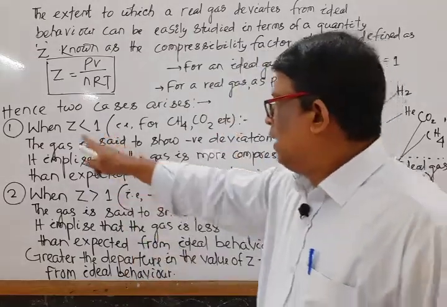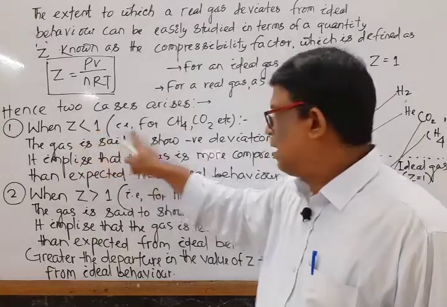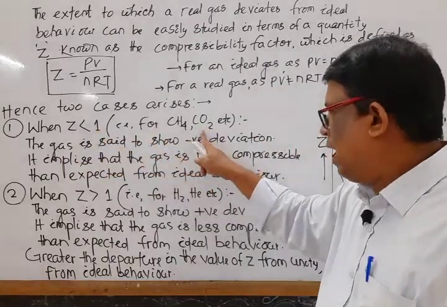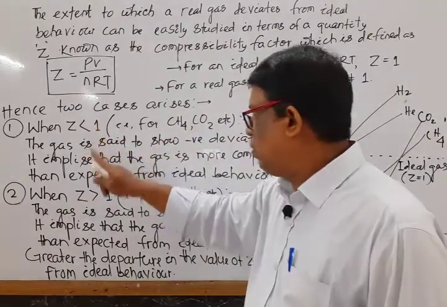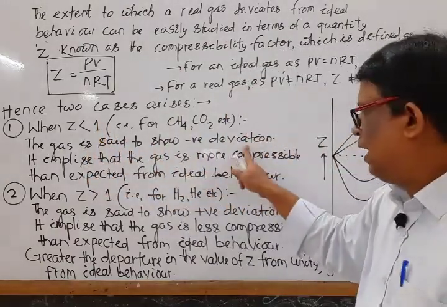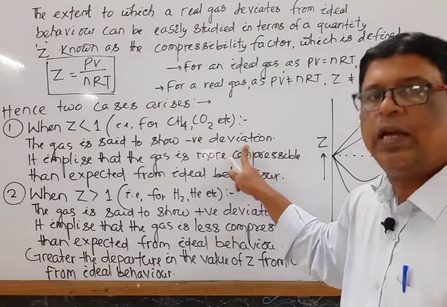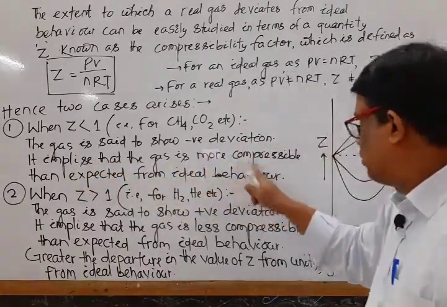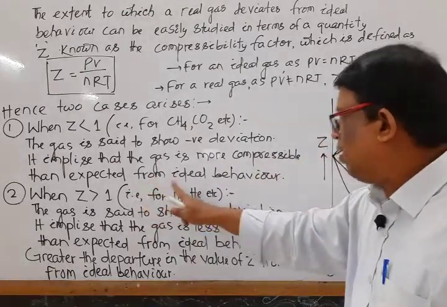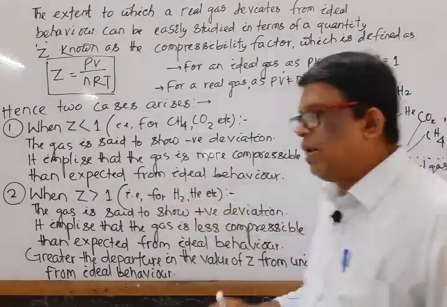If Z is less than 1, this is the case for gases like carbon dioxide, methane. If compressibility factor is less than 1, then the gas is said to show negative deviation. It implies that the gas is more compressible than expected from ideal behavior.